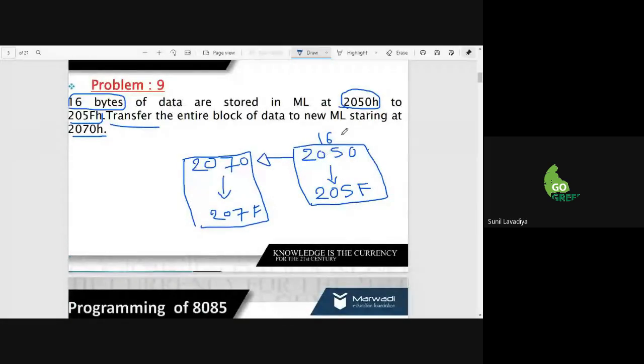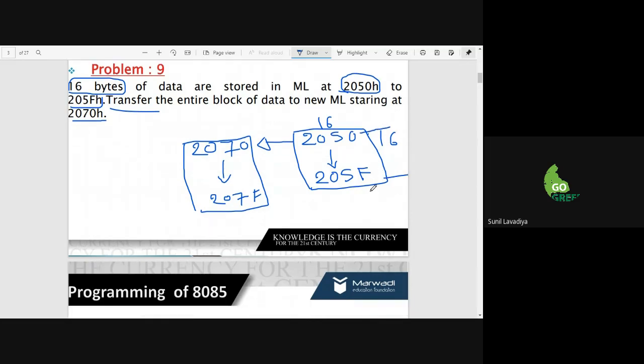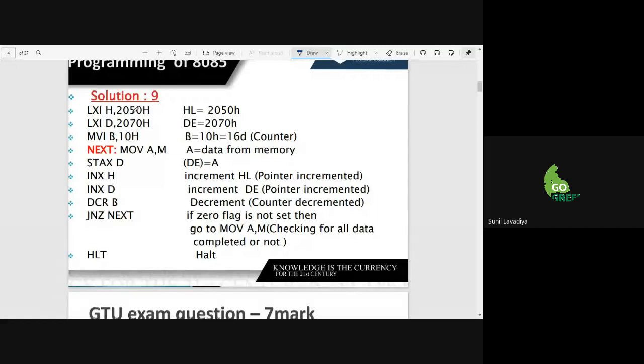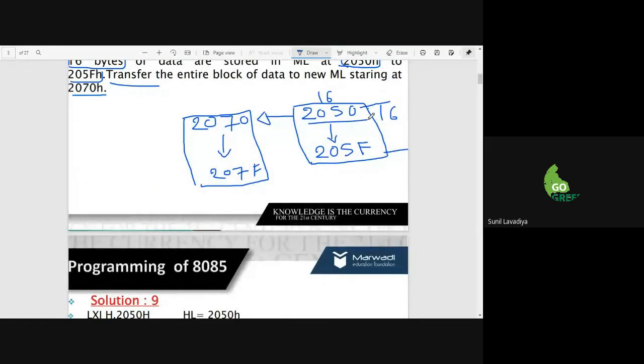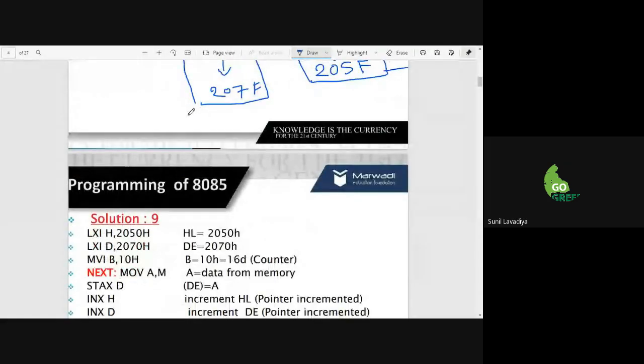In this one, we have to simply transfer 16 bytes of data from the location 2050 to 205F. If you consider it, it is also 16, because we go from 2050 to 205F. So here, the data is starting at the location 2050. Okay. Here, let me make a two-page view. It's better for analysis.